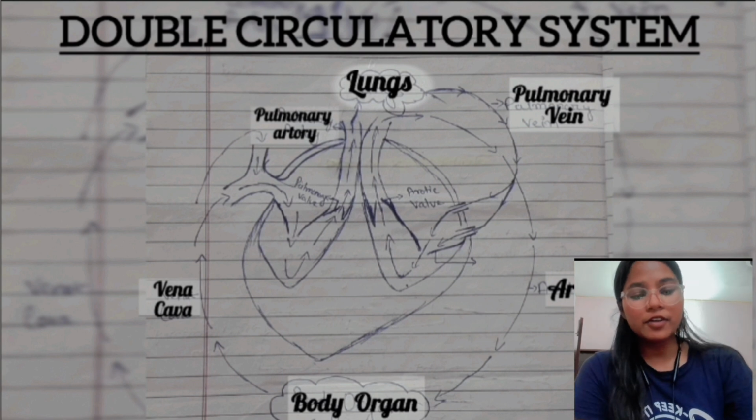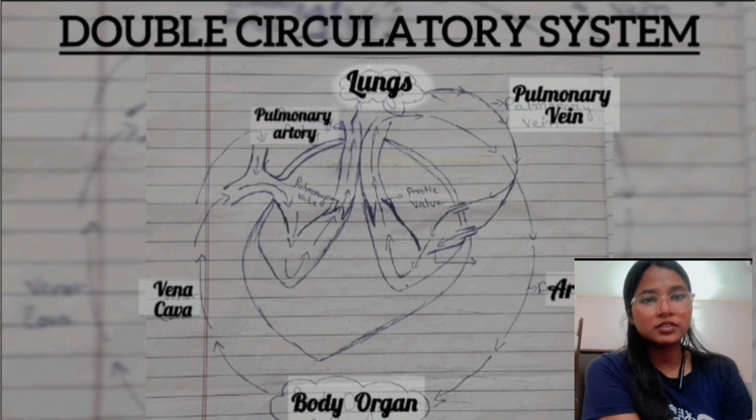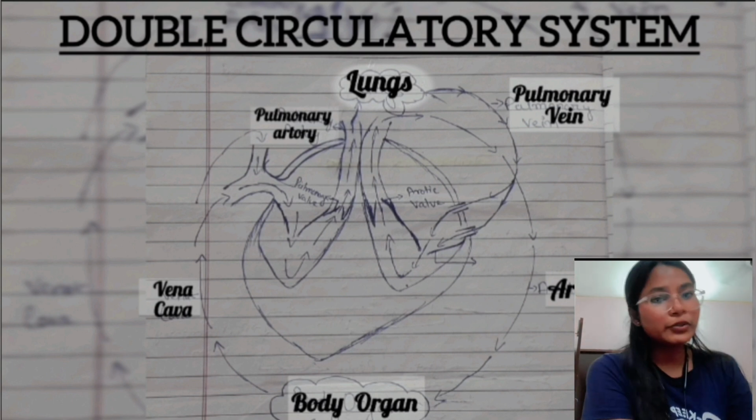So now our next topic is this heart. Now I want to tell you what a double circulatory system is through this picture.